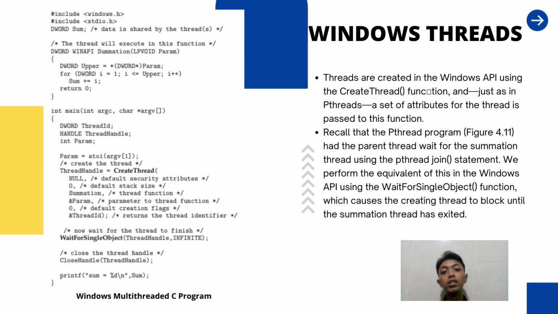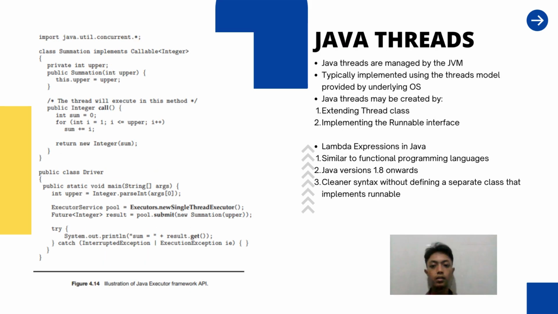On the picture on the left slide is a Windows multi-thread C program. The next one is about Java threads. Java threads are managed by the JVM, typically implemented using the thread model provided by the underlying OS. Java threads may also be created by extending the Thread class and implementing the Runnable interface.